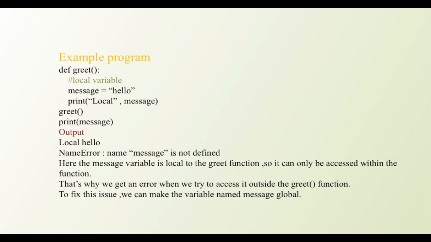This is because here the variable is local to that greet function, so it can only be accessed within the function. That's why we get an error when we try to access it outside the greet function. To fix this issue, we can make the variable named message global.